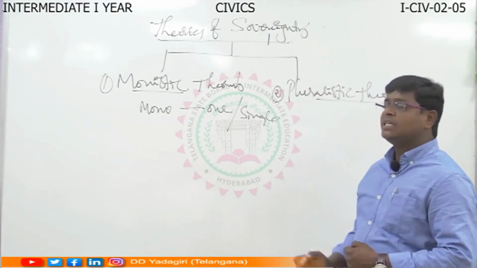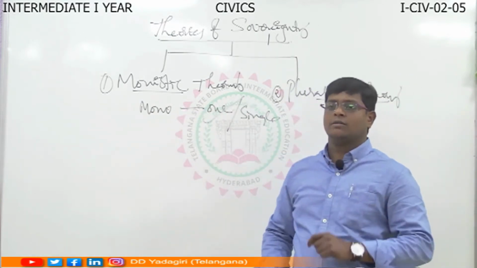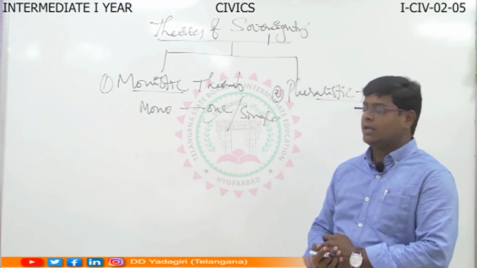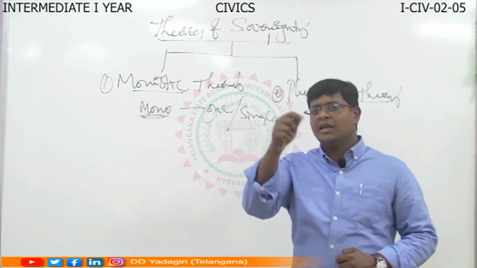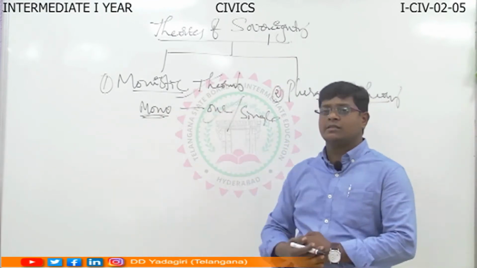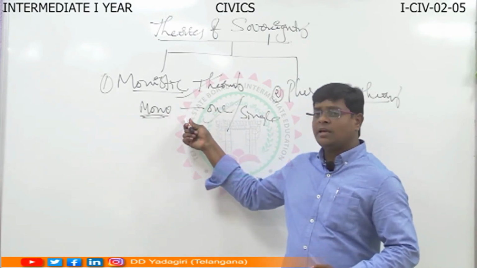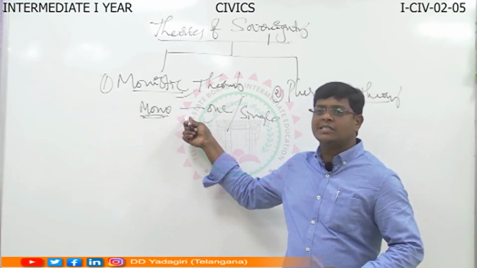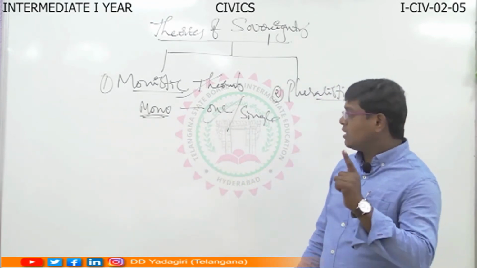If this sovereignty power is enjoyed by one person or one group of persons, that means in a mono manner, in a single manner, it is called monistic theory. According to the monistic theory, how many members enjoy the sovereignty power? One single person or single group.